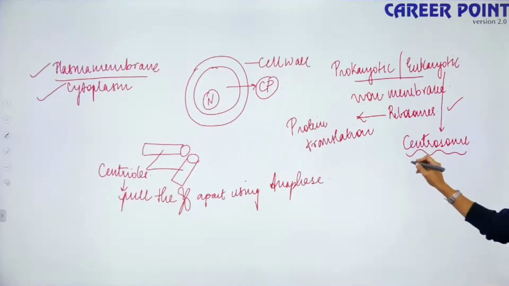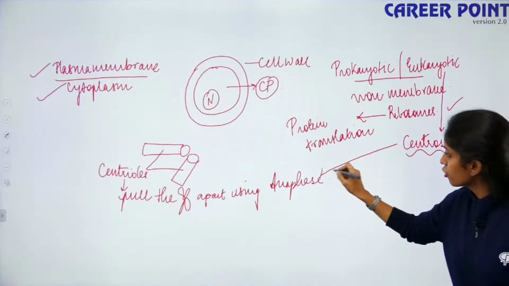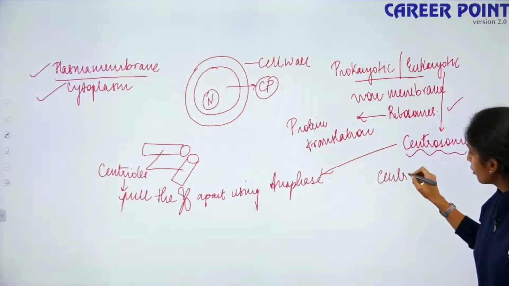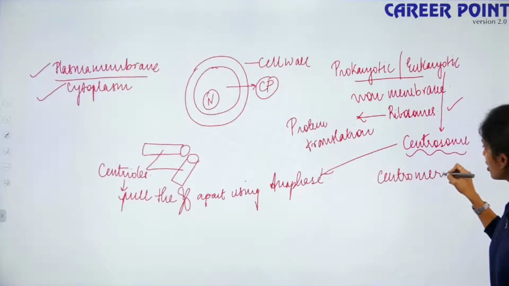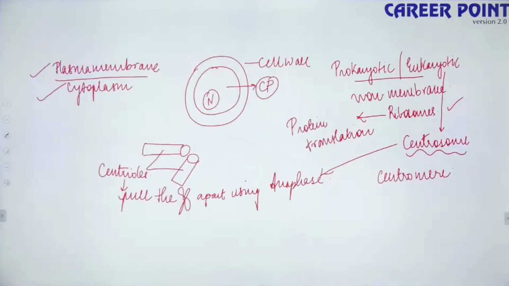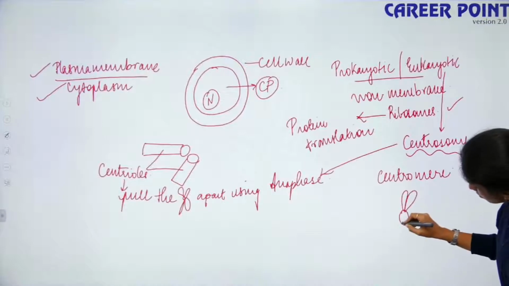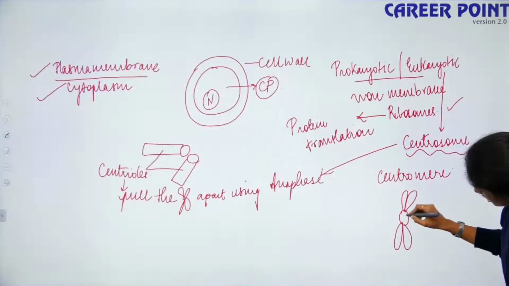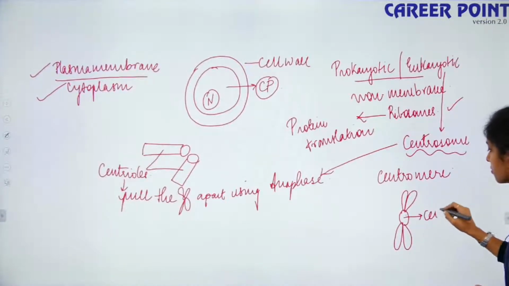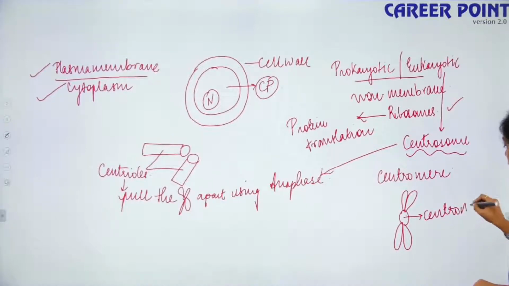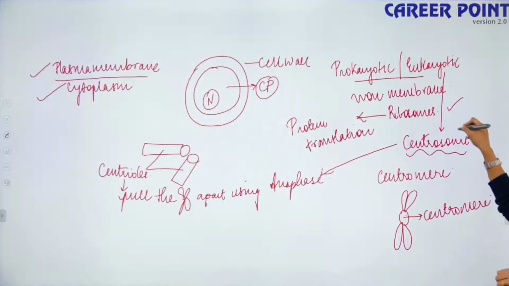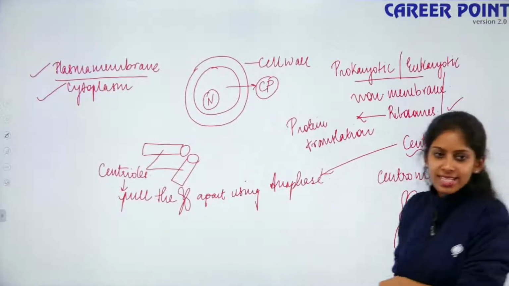So don't confuse centrosome. This is your centrosome. You have another term known as centromere. A centromere is different from a centrosome. The centromere is this portion where the arms of the chromosome are attached. This is your centromere and this is your centrosome. Is the difference clear? Yes, everyone?